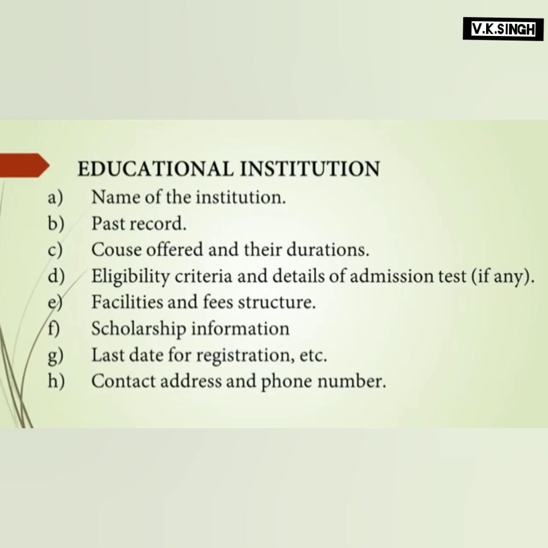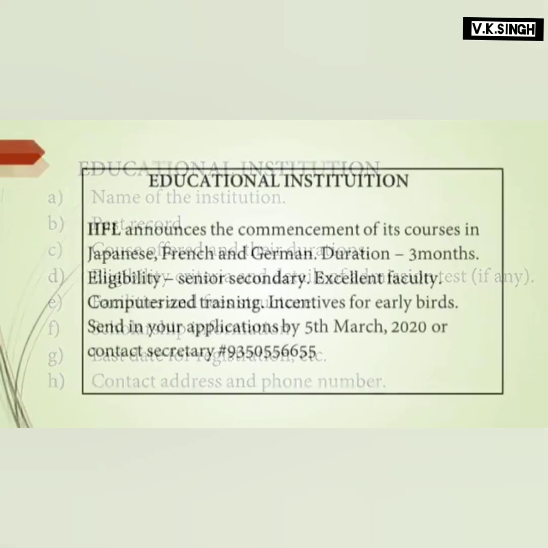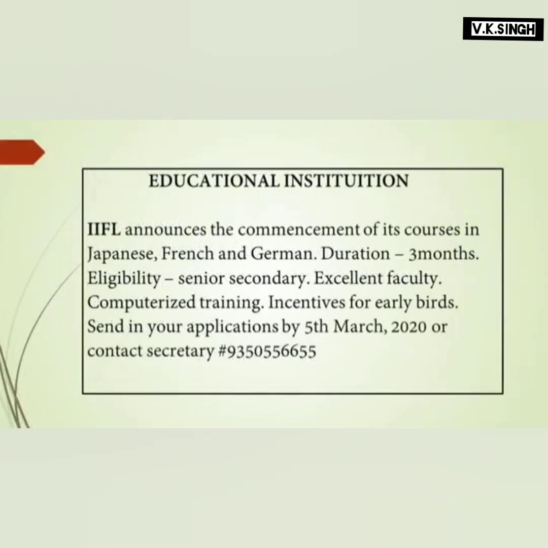So in every ad you can see that the contact address and phone number is given because that is the medium used for the person to contact the advertiser. So here is an example. You can see the box and the heading is always educational institution. IIFL announces the commencement of its courses in Japanese, French and German.